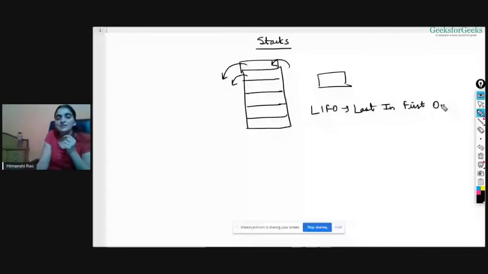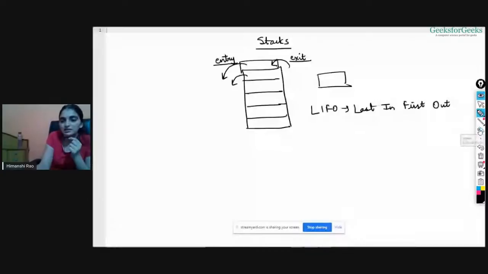Let's discuss some other example. Say we have a stack of chairs, right? The chair that is at the top of all the chairs will be removed first. If you want to remove a chair, the top chair will be removed first, and if you want to insert a new chair, it will be inserted at the top, right? So it has just one entry point from where you can enter an element, and one exit point. This is the condition of stacks: only one entry point and only one exit point, right? Okay.